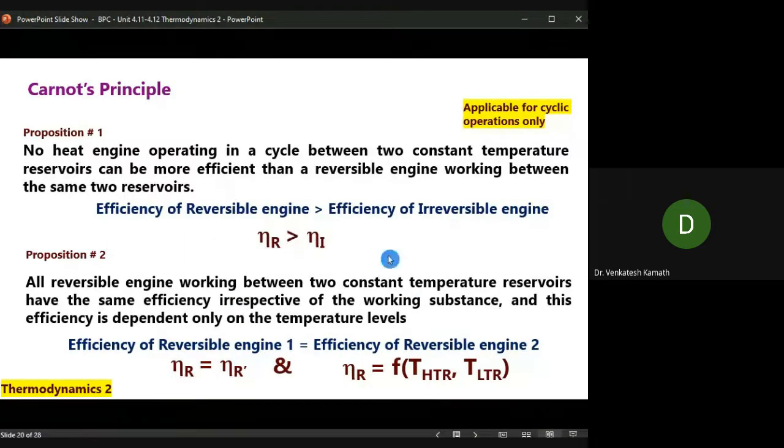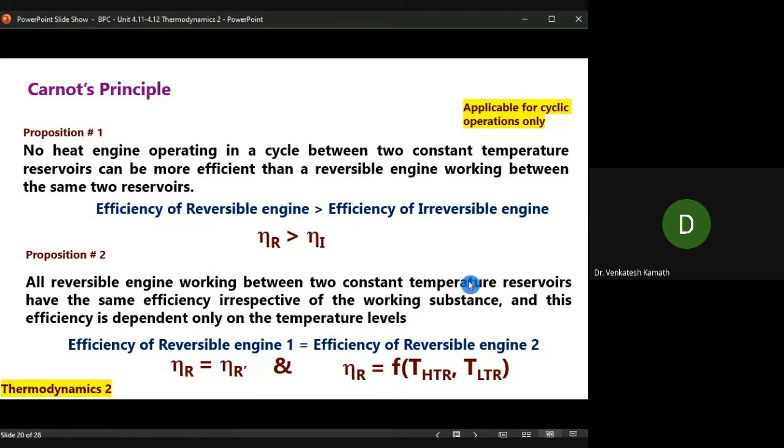Before I go to that, what does the second proposition say? The efficiencies are equal if both are reversible engines working between the same two temperature reservoirs.